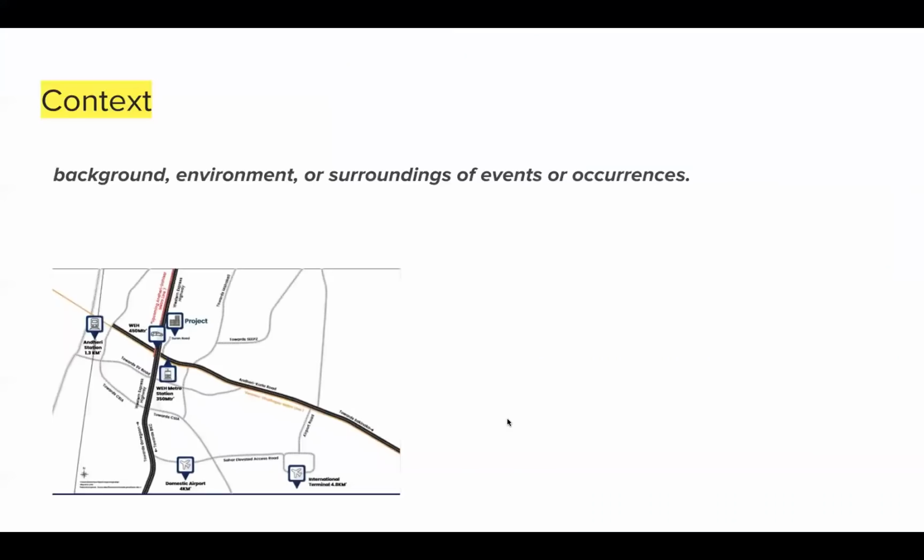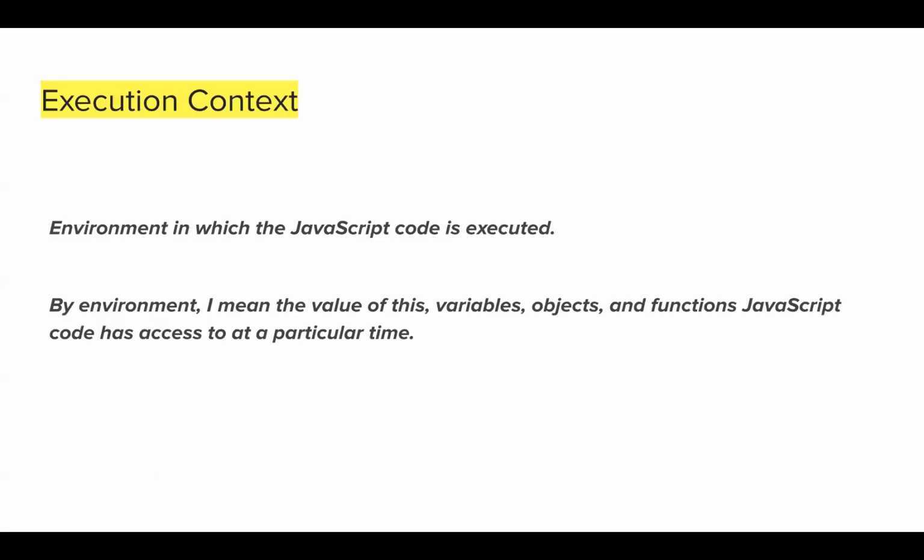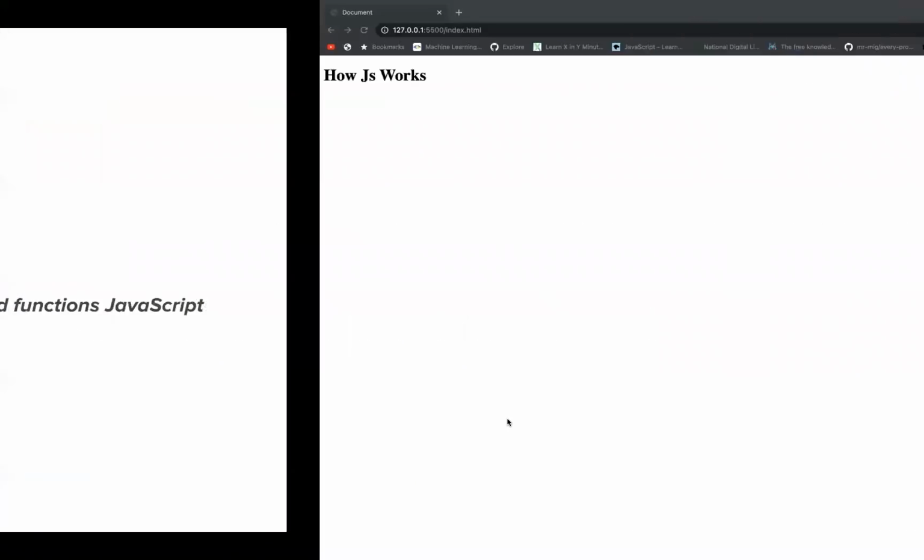Now let's talk about execution context. So context, what does it mean? It means a background, environment, or surroundings of event or occurrence. Okay, cool. So now how does that relate to my JavaScript program? Remember, execution context in JavaScript is an environment in which JavaScript code is executed. So what is my environment?